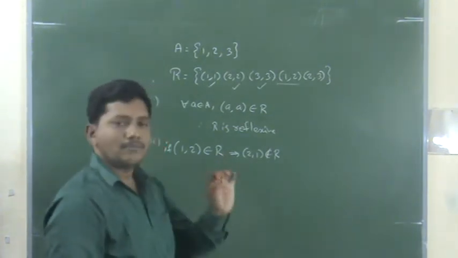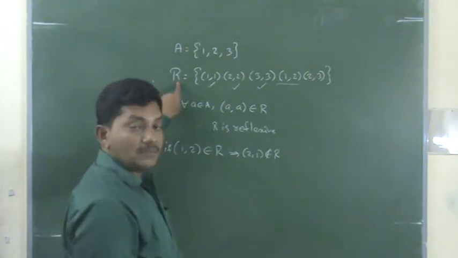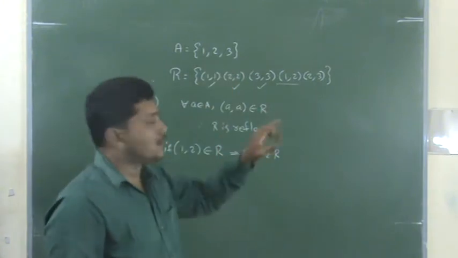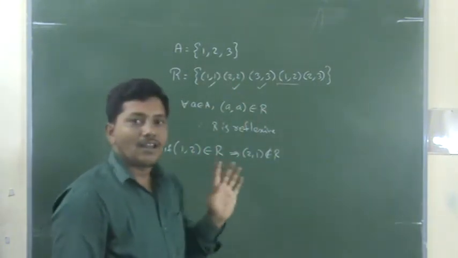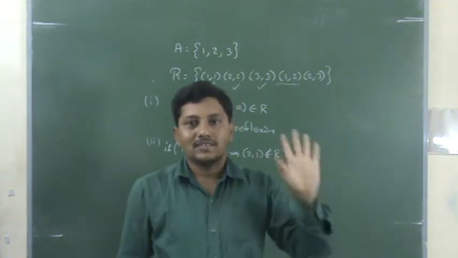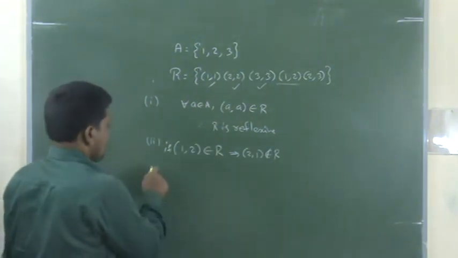By this one example it is enough. If you want to prove this relation is symmetric, you have to prove every pair. But to show it is not symmetric, give me one example pair, enough. Not symmetric means one example, okay? But prove means you have to prove everything and satisfy every pair. That is important.